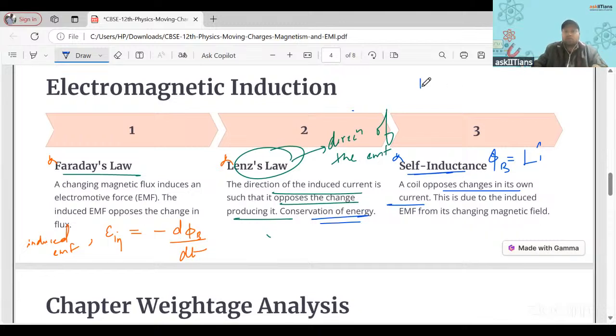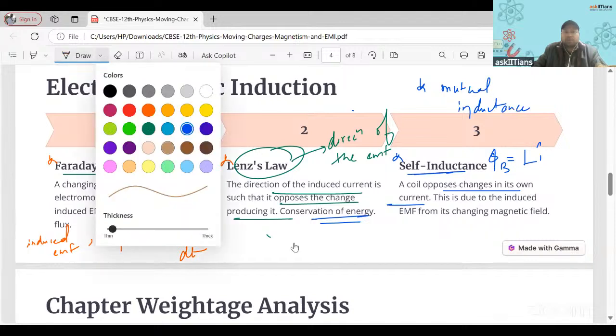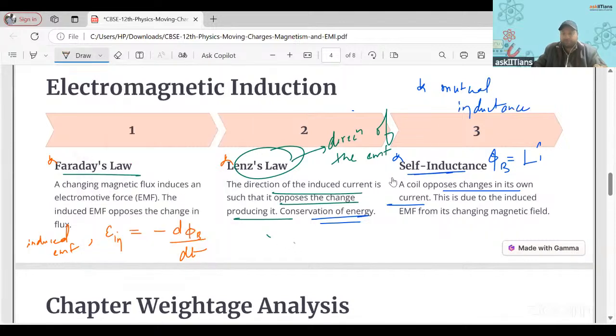And one concept is also there, which is mutual inductance, right? Sometimes they ask you the self-inductance of a solenoid. What is the formula of it? That it may ask you. And from the mutual inductance part also, they generally ask solenoid related questions. Got it?